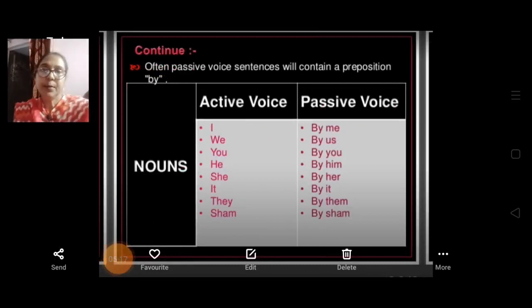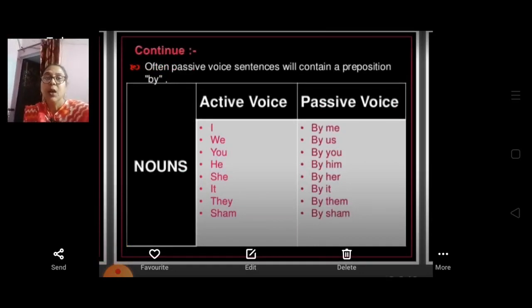Now we have talked about how to change tenses. Now we are going to learn how to change the pronouns. In active voice if it is written "I", it will become "by me". If it is "we", in passive voice we are going to write "by us". If it is "you", it will become "by you".